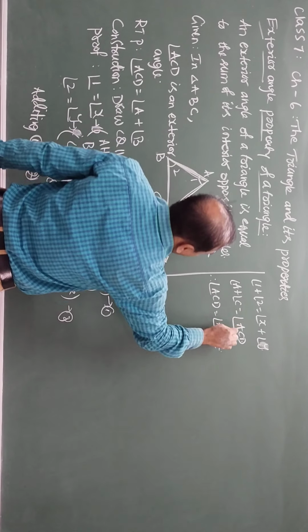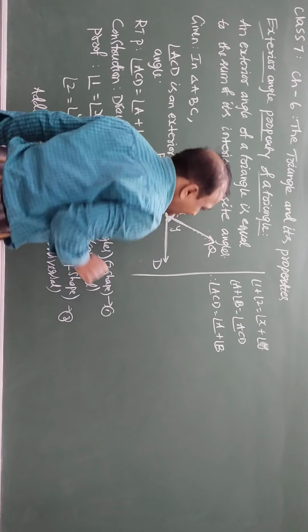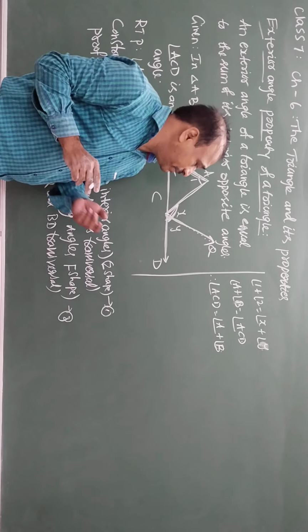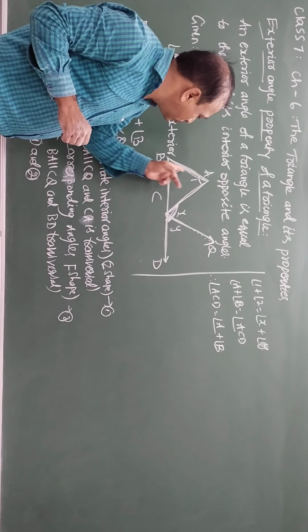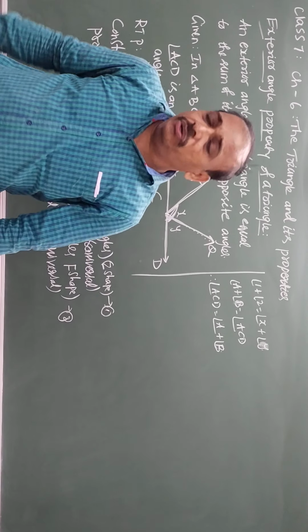So it's not C, it's B. Angle A plus angle B. This is the exterior angle property. It means the measure of this angle ACD will be equal to angle 1 plus angle 2. I hope it is clear to you.